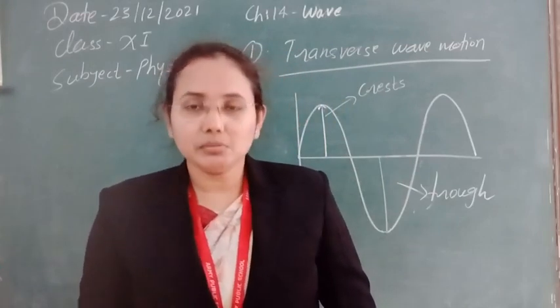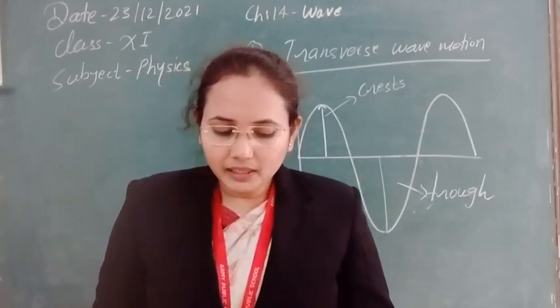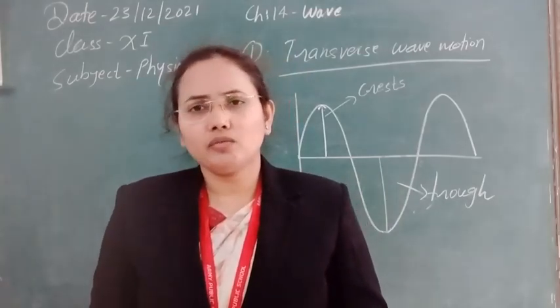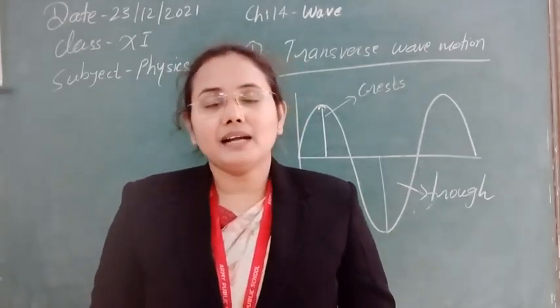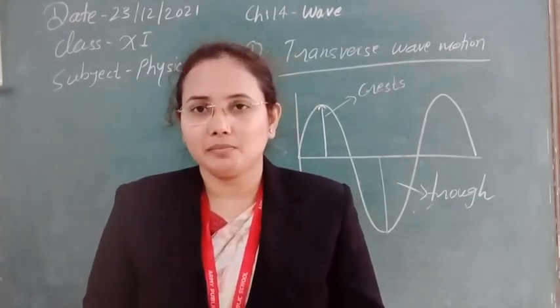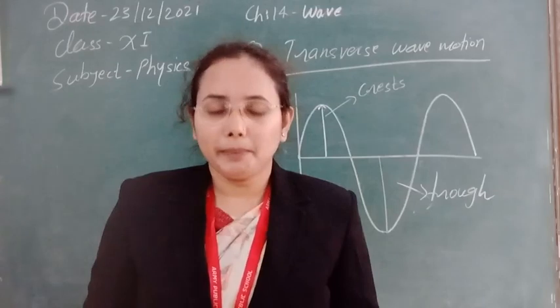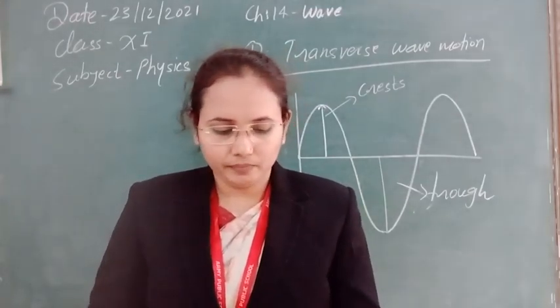The fourth one is that the medium is isotropic. Isotropic means that the properties of the medium are the same in all possible directions. In whatever direction you study, the properties should be the same. So it means that the wave will travel with the same speed in all possible directions. So these are the properties needed for the formation of the transverse wave.